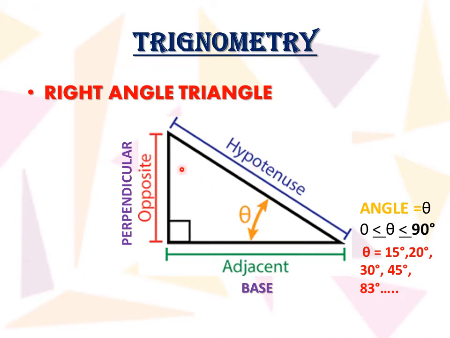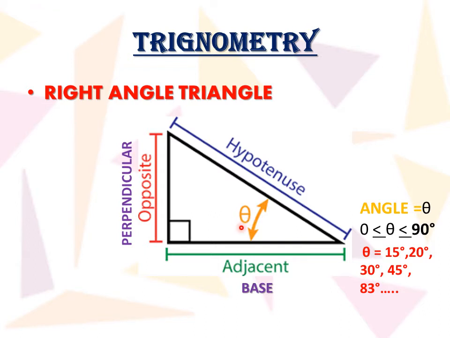If we consider one of the other two angles of a right angle triangle, the value of this angle is denoted as theta. Theta is a Greek letter.